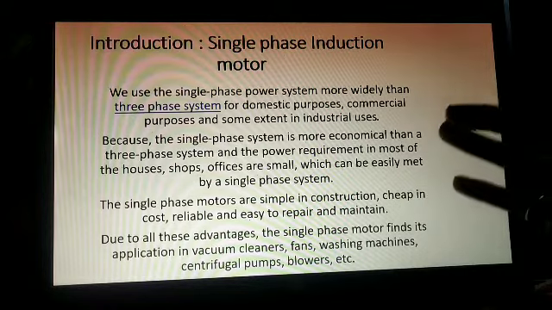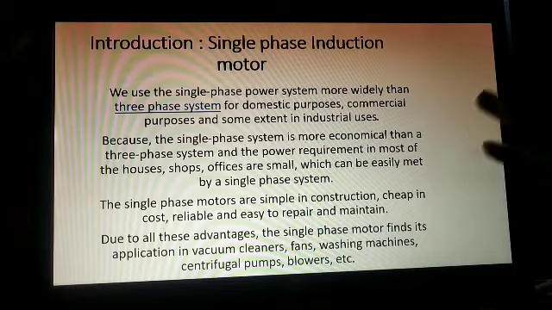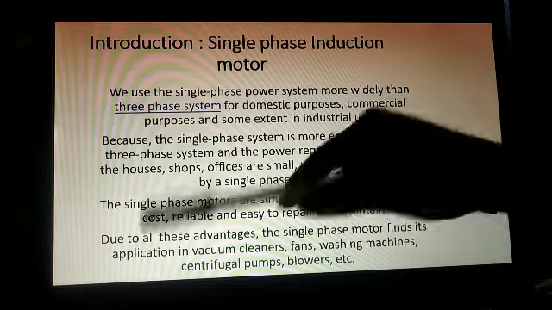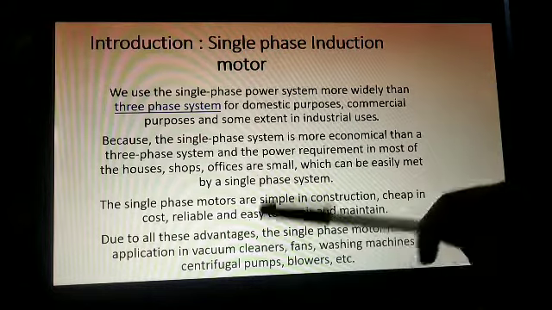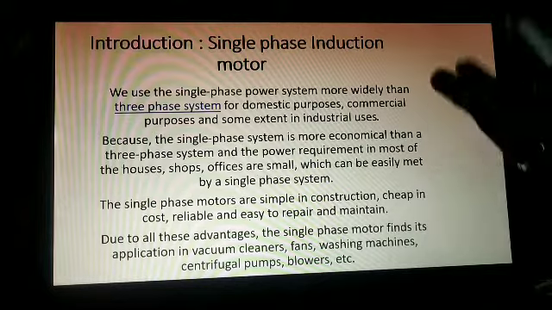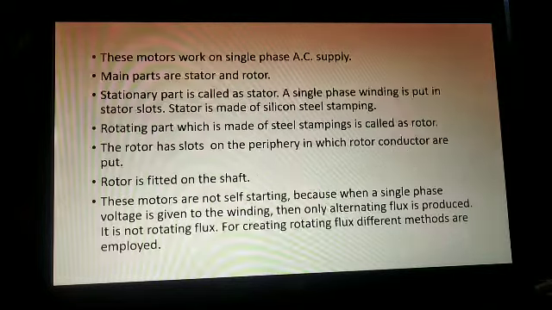Its construction is simple, it is cheap in cost, reliable and easy to repair. So where it is used, advantages you have to remember: washing machines, vacuum cleaners, fans, blowers, centrifugal pumps.